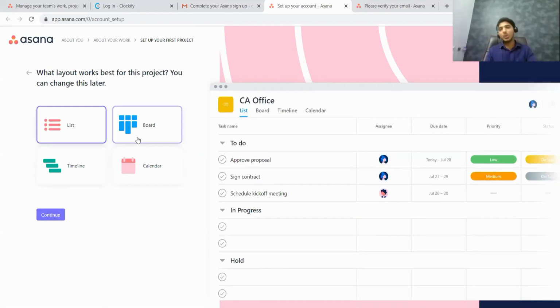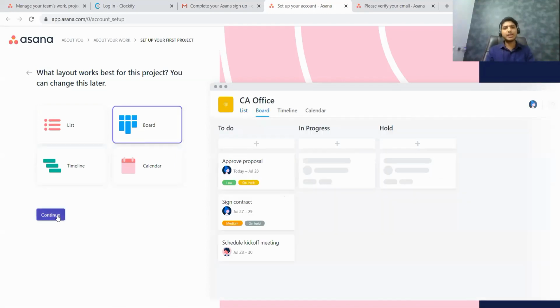They will ask what is the look I want to have. Initially you can select anything. I personally prefer board view, and I'll click on done.